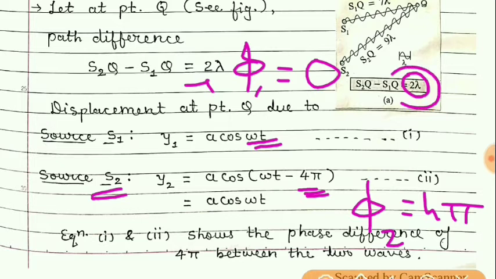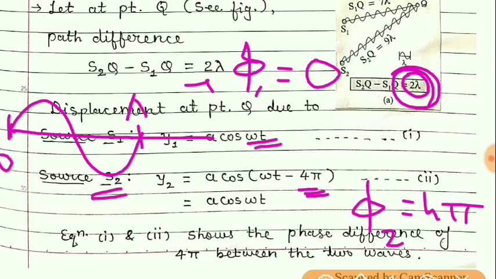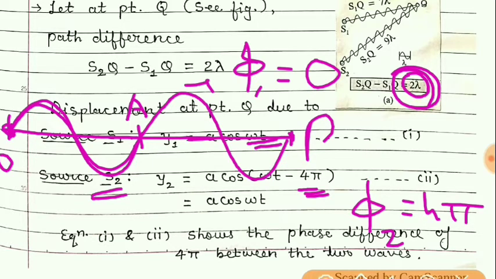because it is having path difference 2 lambda, and 2 lambda means you can see here 1 lambda from here to here, from this point O to point A, it is 1 lambda, one waveform, and this is another waveform. So here up to point P, O to P, you can see lambda plus lambda, that is 2 lambda, and this is path difference 2 lambda.